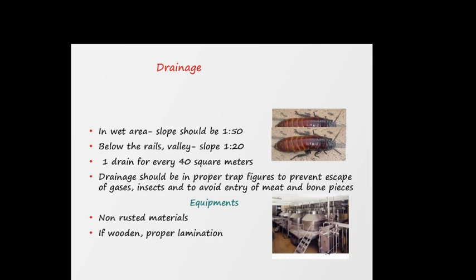Drainage slope in the area should be 1 in 50, and below the rails the slope should be 1 in 20. There should be one drain for every 40 square meters. Equipment should be non-rusted and wooden, with proper lamination.